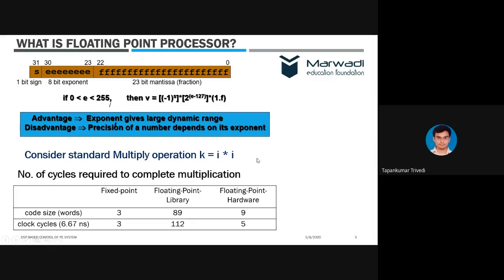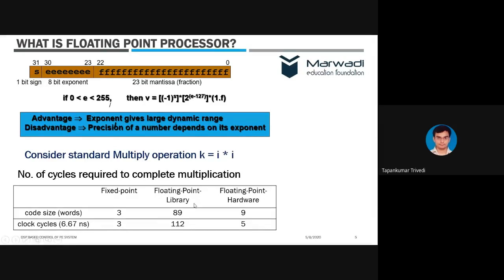If we process this in different controllers, then what will happen? Let us say if both are integers, and we are using a fixed point processor. Almost all processors that we use, like 8051 or Arduino or others, are fixed point processors, right? So if they process fixed point numbers like integers, then the standard processor has a code size of 3 words, and with a clock cycle of 6.67 nanoseconds, that is the clock cycle of 28335, it will take 3 cycles only.